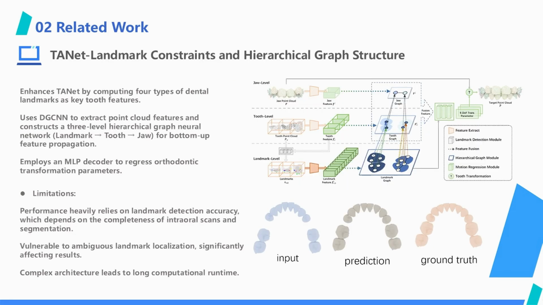Later, a team from Shandong University improved TANET by using tooth landmark key points, adopted DGCNN to extract point cloud information, and proposed a three-layer graph neural network structure for hierarchical feature transmission and extraction. However, this method has a problem. It relies heavily on the accuracy of landmark prediction. If the landmark annotation is inaccurate, the overall performance of the network will be greatly affected.